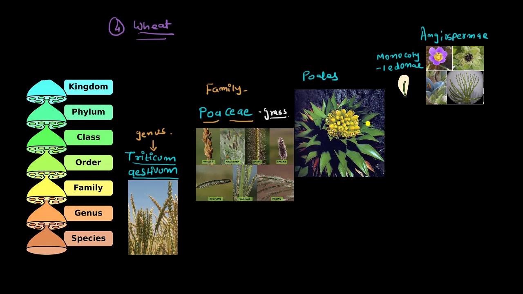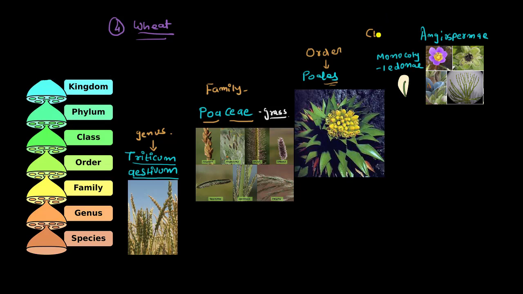Clear? Okay. Then if we go further, there is an order which is called Poales. Whoever is able to grow flowers, you put all of them in one order called Poales. Clear? Okay. Now, what is this? Of course, this is called class.